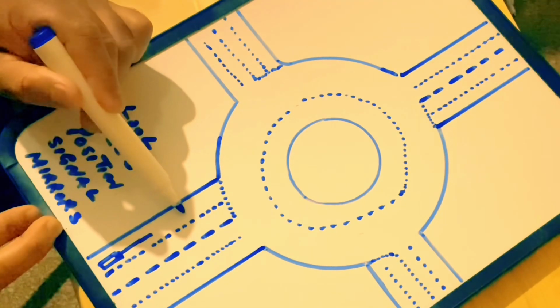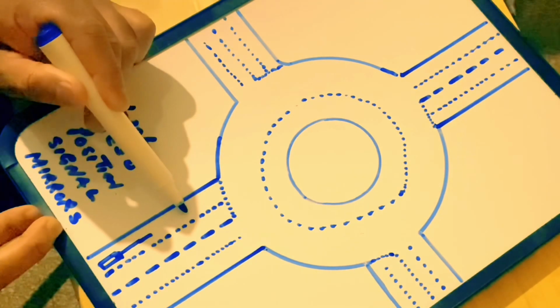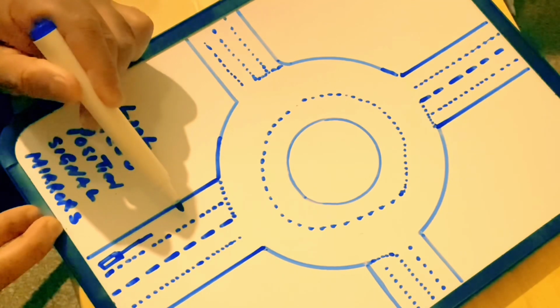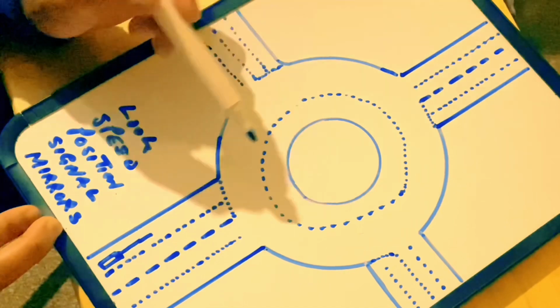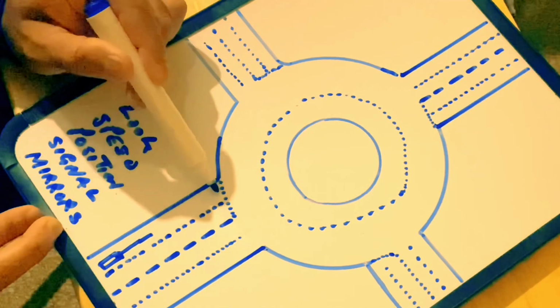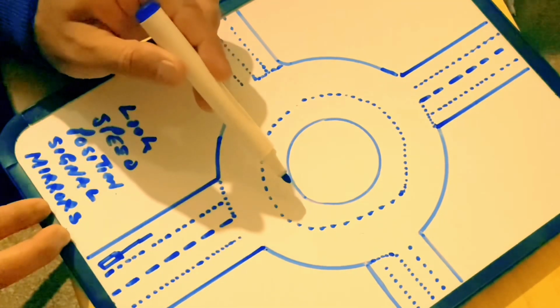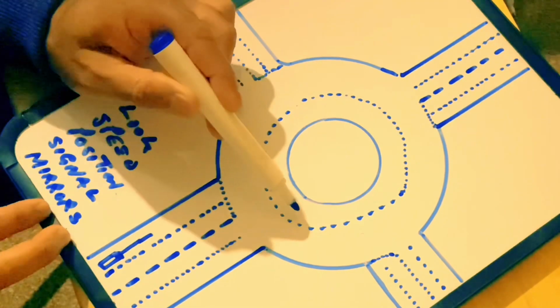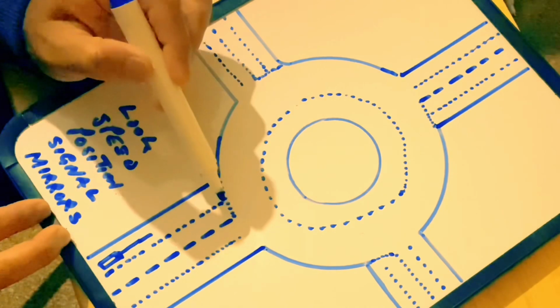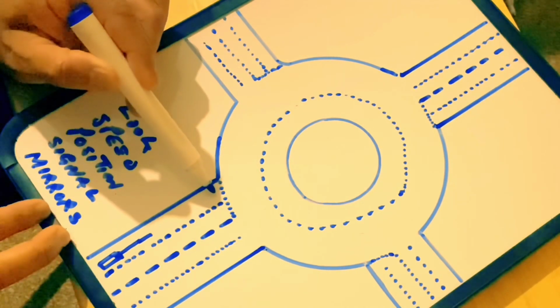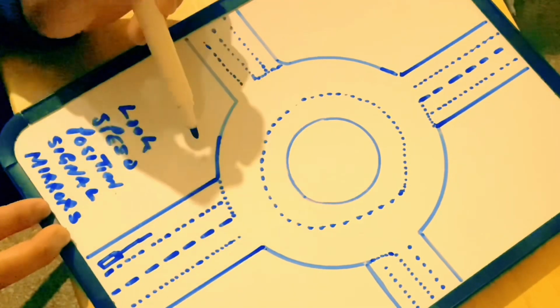You slow the car around 2 cars away from the line, go to 10 miles per hour, second gear, look on your right, again, no one coming, and you enter. So you look on your right, and if there's no one coming, you will be going. If there is someone coming, you will slow the car and you stop behind the line, and then you prepare to go once it's safe.